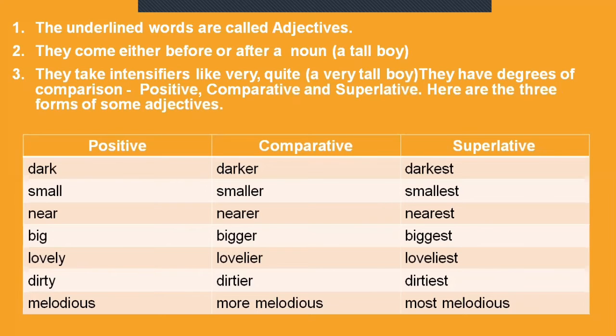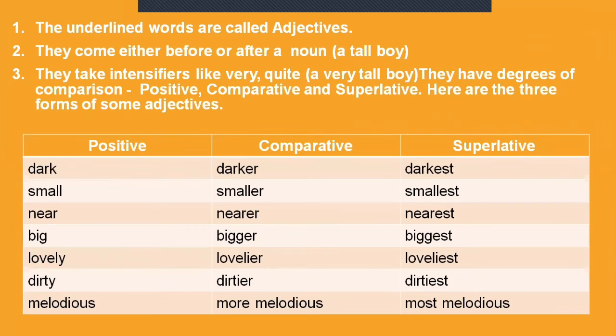So now the next one, they come either before or after a noun. The next rule is they take intensifiers like very, quite. For example, a very tall boy. They have degrees of comparison. So we have 3 degrees of comparison. Positive degree, comparative degree, and superlative degree.